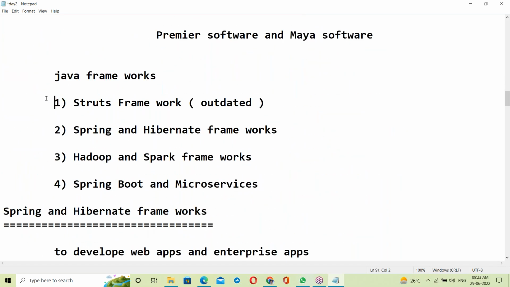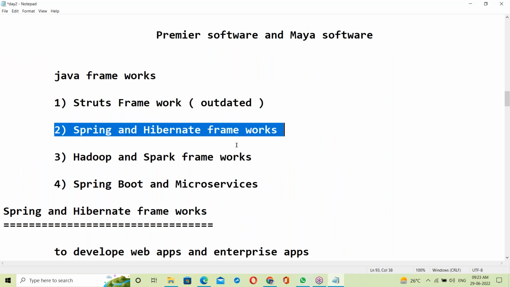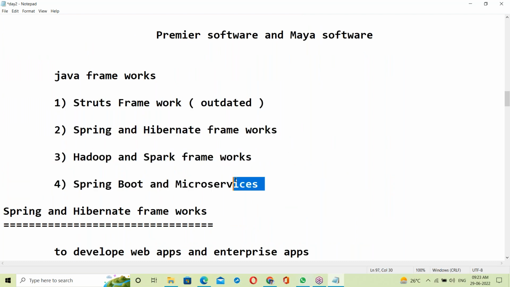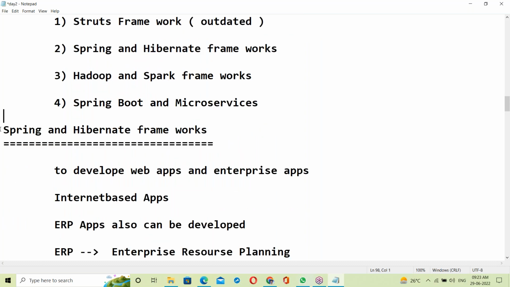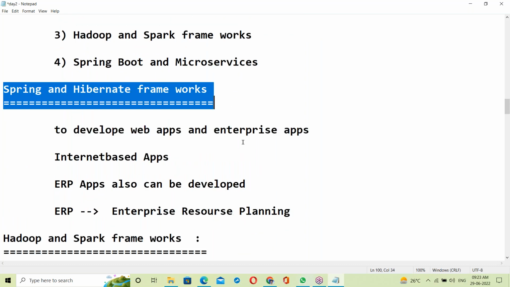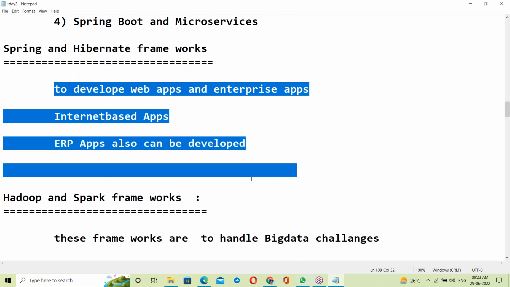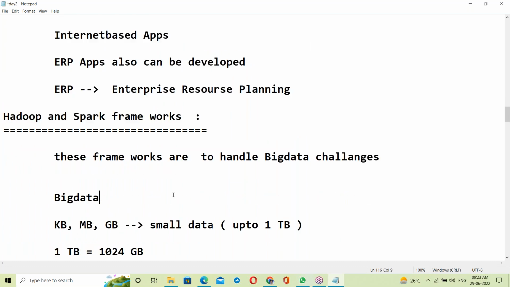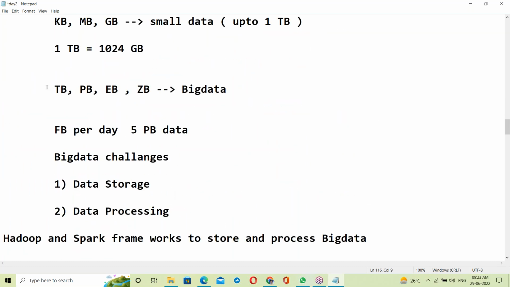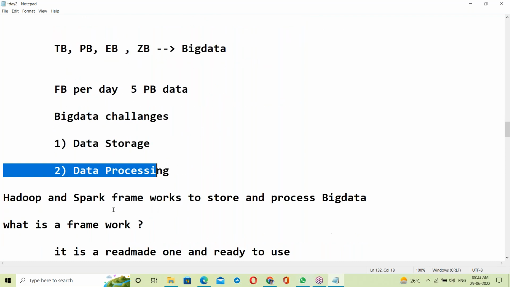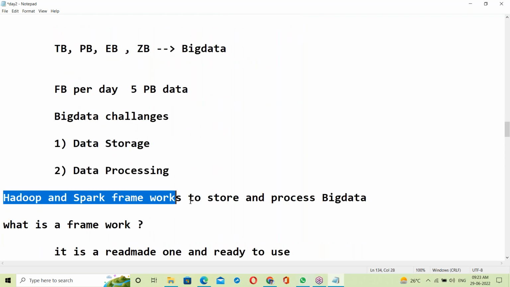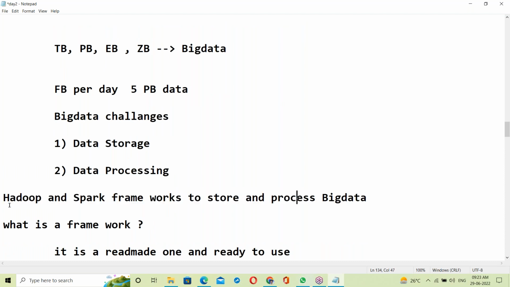Now the frameworks: Spring and Hibernate, Hadoop and Spark, Spring Boot and microservices. Spring and Hibernate are for all internet-based applications, and ERP applications can also be developed here. Hadoop and Spark are big data frameworks. Big data means a huge amount of data. The challenges are data storage and data processing, and Hadoop and Spark, which are Java-based frameworks, store and process big data.